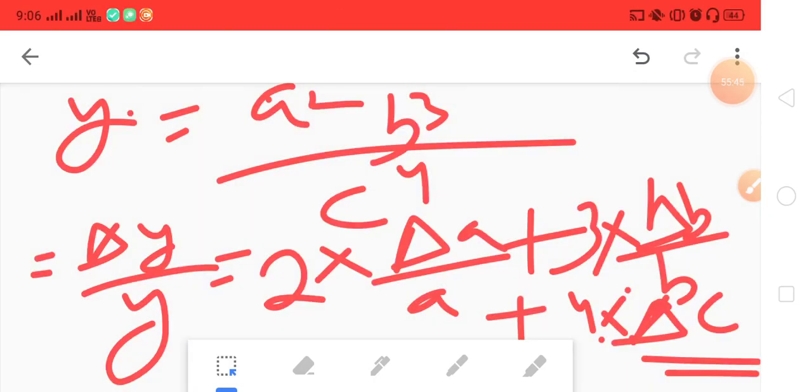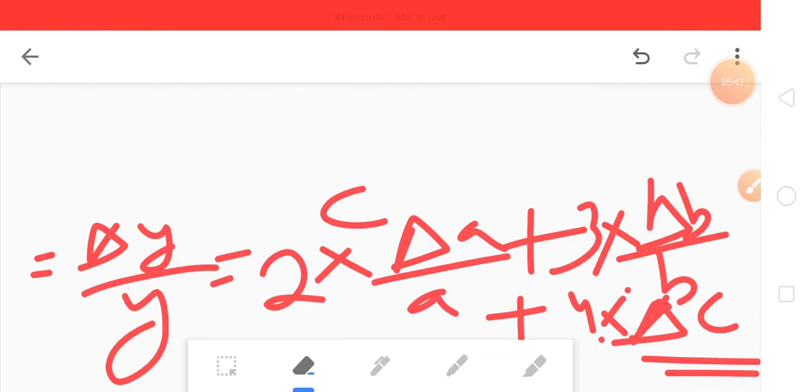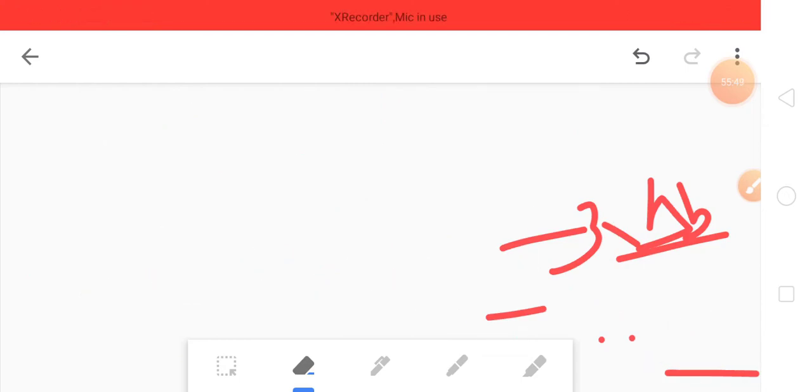Okay, that's it. So let's solve a question here, so that you will be clearer. Let me solve a percentage error question, which is actually important, and most students don't understand this thing.